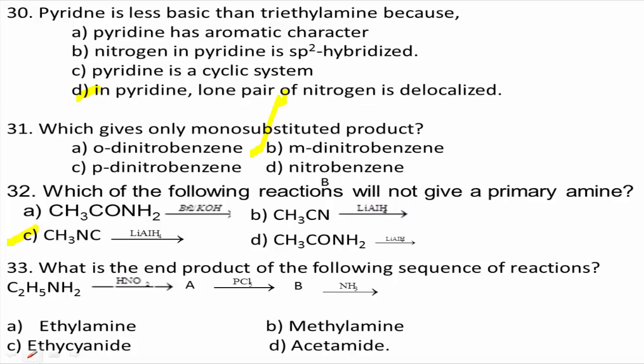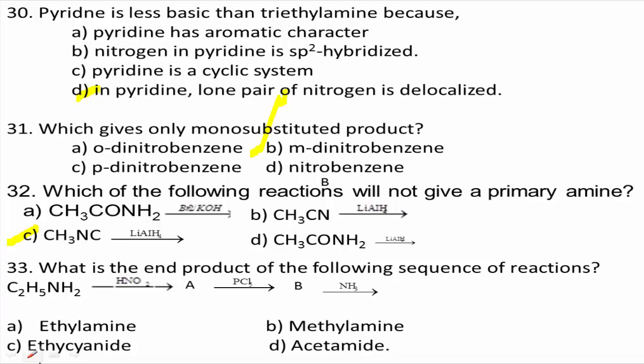Next, question number 33. What is the end product of the following sequence of reactions? C2H5NH2 in the presence of HNO2, A is formed. Next, in the presence of PCl5, product B is formed, and in the presence of ammonia, another product is formed. What is the end product of the sequence? Option A, ethylamine. Option B, methylamine. Option C, ethyl cyanide. Option D, acetamide.